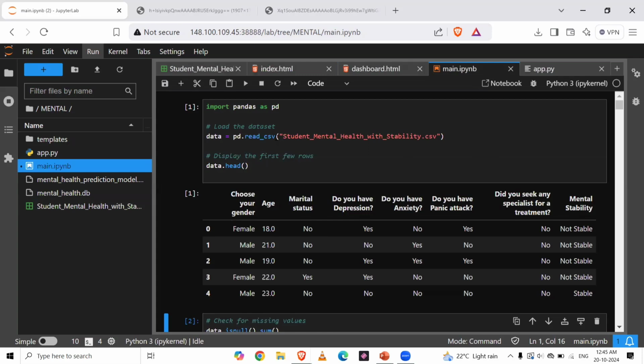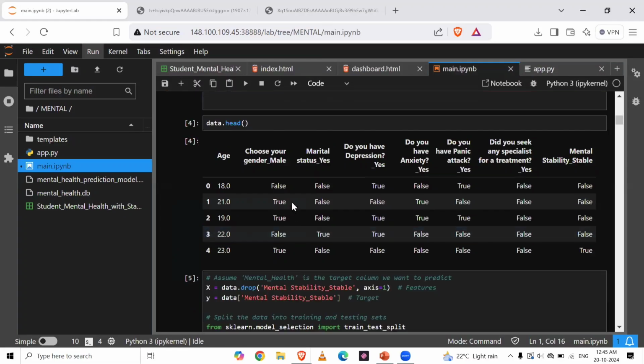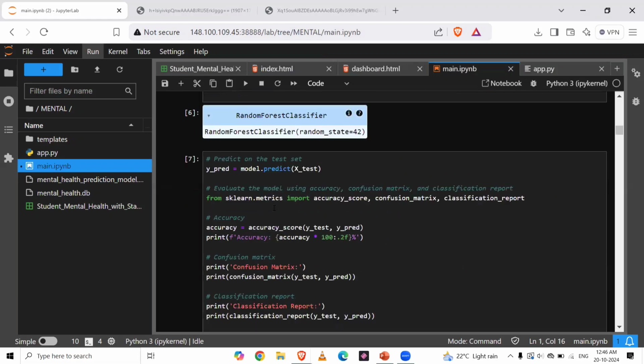Here we first load the data set, then display the first few rows. Then we check for missing values, and if there are some, we handle them, using one-hot encoding. Then we inspect the data and fill all the missing pieces. We assume that mental stability is the target column, which we have to predict. Then we split the data into training and testing sets. To build the model, we use the random forest classifier algorithm. We initialize the model, then we train it on this data.